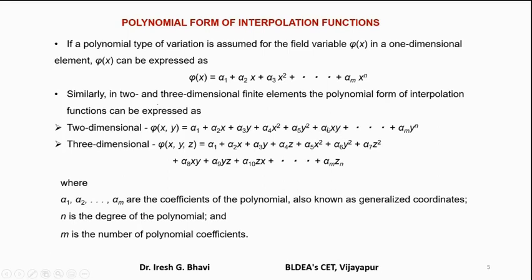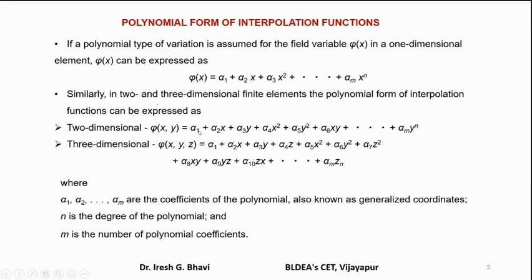If you see the order, here it is x raised to 1 and y raised to 1, so 1 plus 1 is 2. And here you can see x square, y square, so the highest order is 2. So it is a quadratic polynomial in 2 dimensions. If you want a quadratic polynomial in 1 dimension, it will be only up to this one. If you want a quadratic polynomial in 2 dimensions, it will be up to this one.